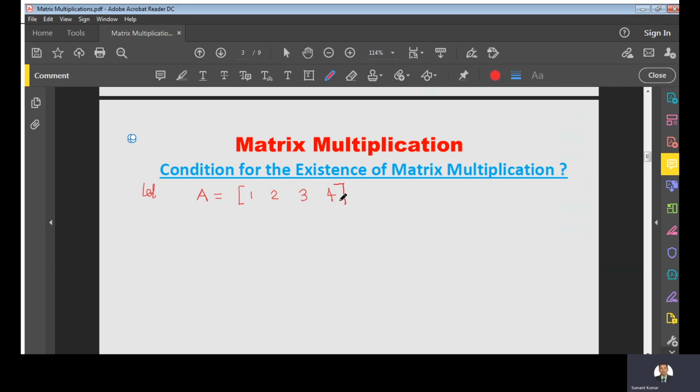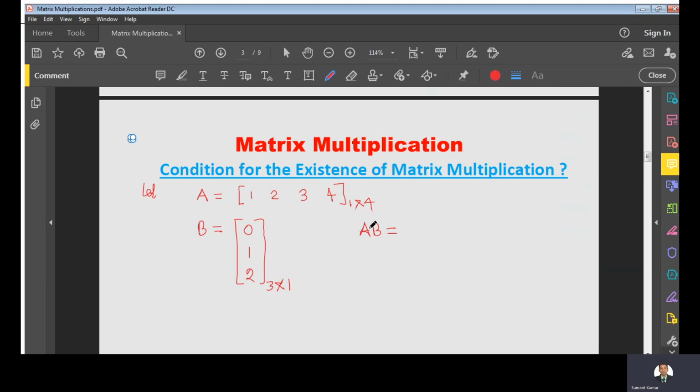Suppose this is a row vector, right? And B, I am taking, this is a matrix also, you can say a 1 by 4 matrix, right? And I am taking a column matrix, and we say this is 0, 1, 2, and the order of this matrix is what? 3 by 1. Correct.